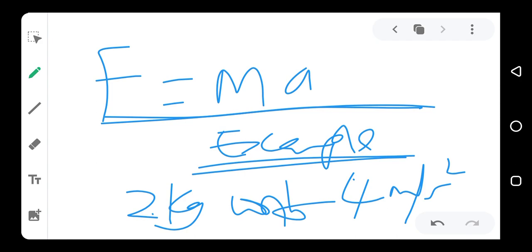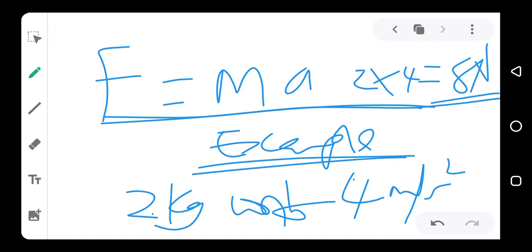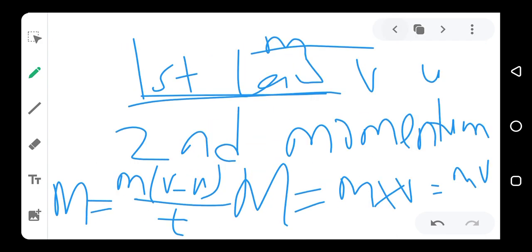That will give us 2 times 4, which is 8. The unit of force is Newton, so it's going to be 8 Newtons. So this is how to get the force from mass and acceleration. And that is basically Newton's second law of motion.